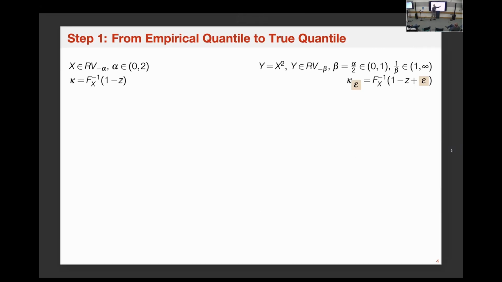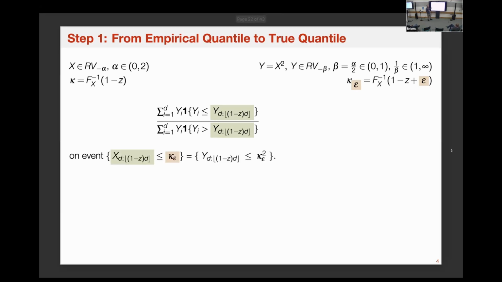That is, we nudge it a little bit, give it some epsilon buffer. In other words, we consider the z minus epsilon proportion instead. So I just nudge the probability a little bit, so the proportion instead of z is z minus epsilon for some small epsilon. This is the term we're considering. In the case that the empirical quantile is less than the true quantile, we have this bound already. It's almost the same as truncated by kappa, but just a slightly larger number. Then we'll have this bound.